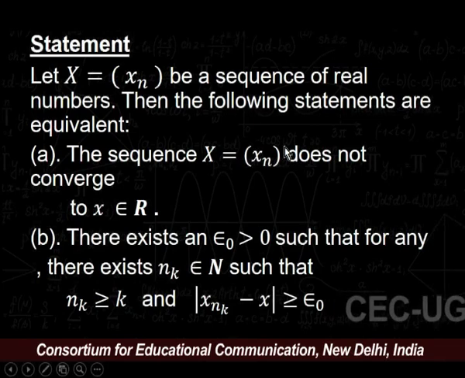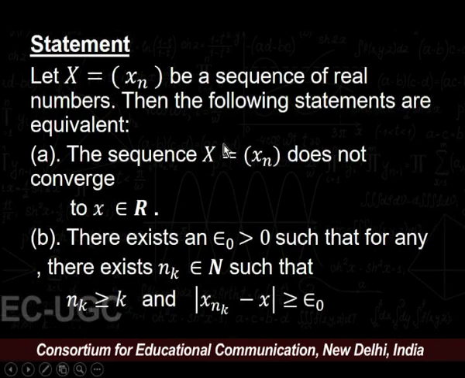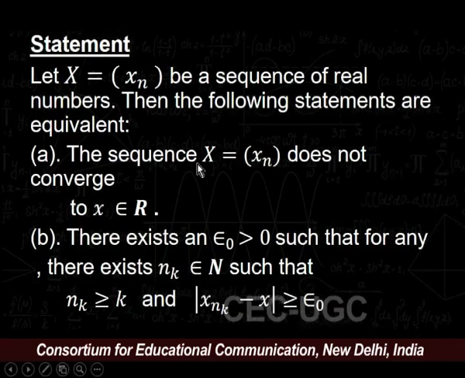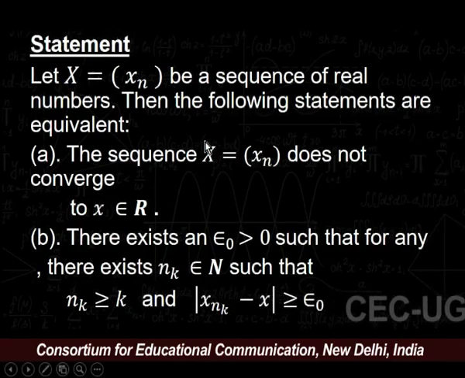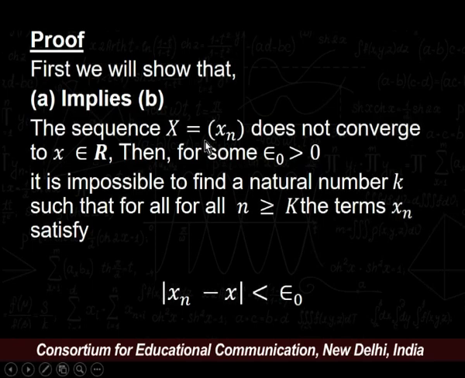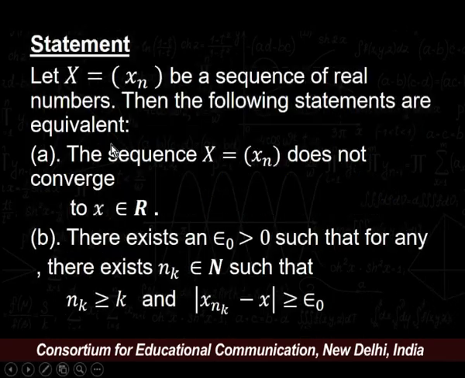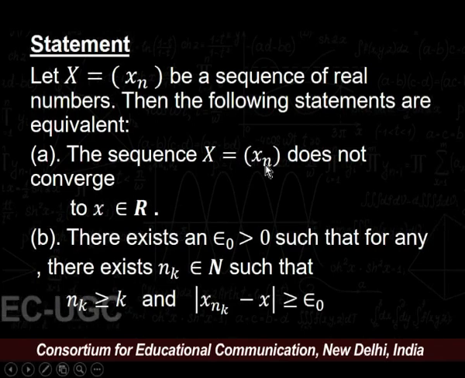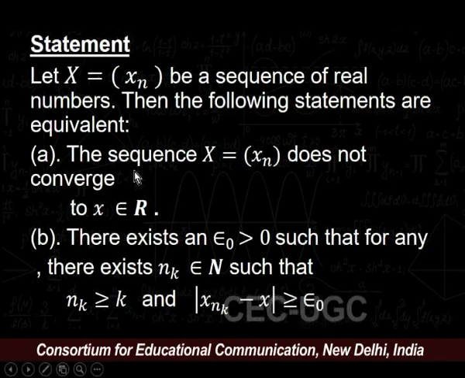So, we need to show that these three statements are equivalent. We prove by A implies B, B implies C and C implies A. So, let us start with the proof. First, we will show that statement 1 implies statement 2. Our statement 1 is the sequence x = (xn) does not converge to x, where x belongs to R.